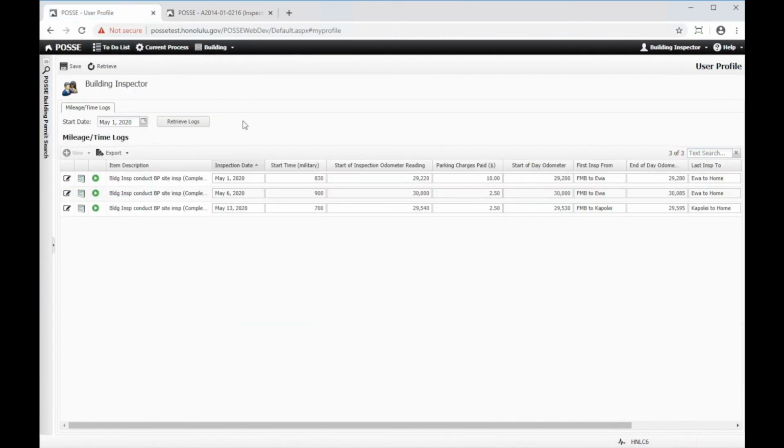Anyway, that's about it. Just to recap, in this video we covered how to enter a time log and what that looks like, and then how to view the mileage time log page on the My Profile user presentation, and what it looks like to edit and modify time logs from here.